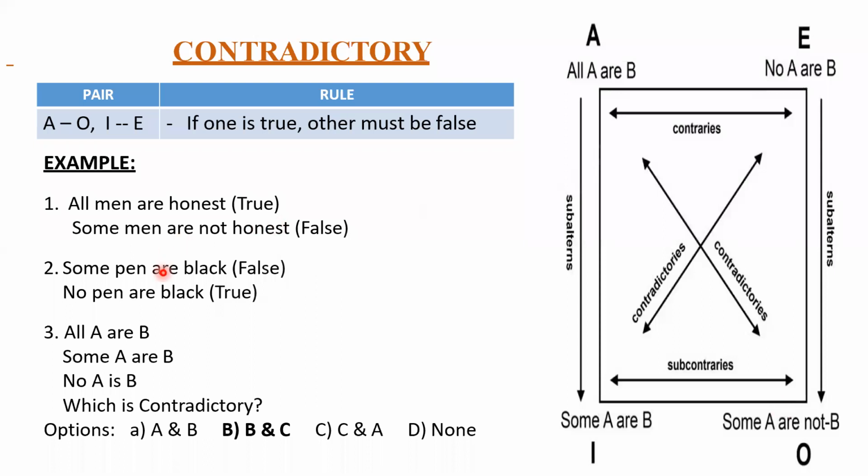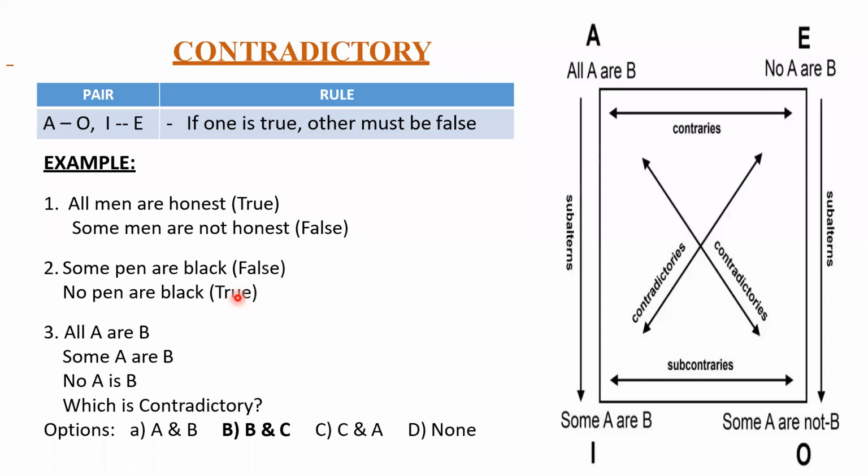See the second one. Some pen are black. Where is some? Some is here. No pen are black. So some and no are going in the opposite direction. Opposite direction means contradictory. One more condition is, if in the question they're telling false, obviously your answer should be true here, because opposite. Clear? Both statements come under contradictory, and by seeing whether the question is true or false, you need to decide your answer. If the question is true, your answer should be false. If the question is false, your answer should be true here.